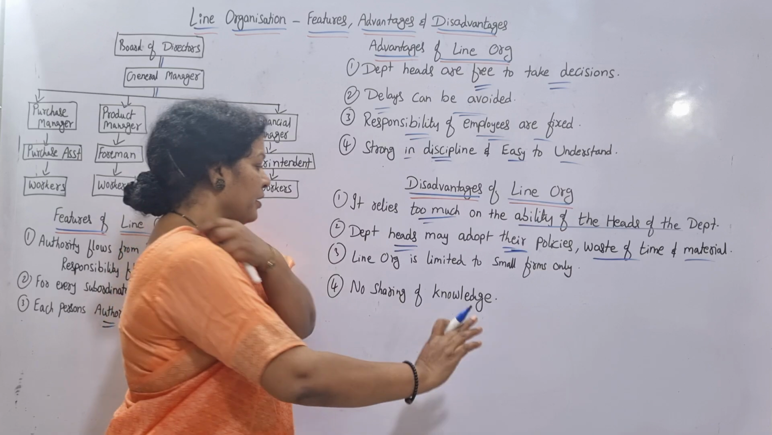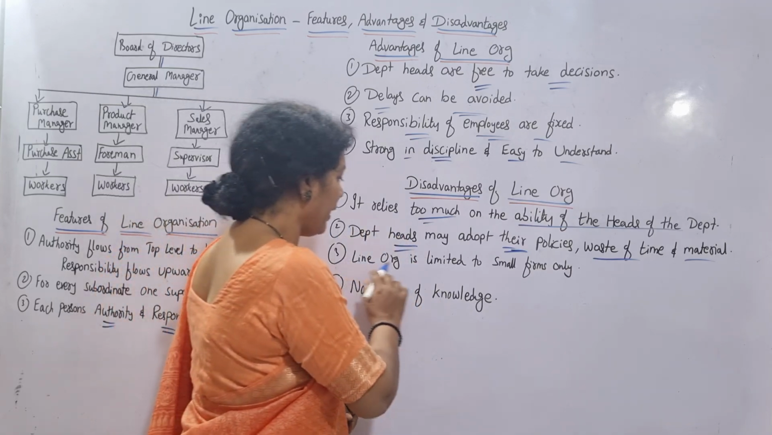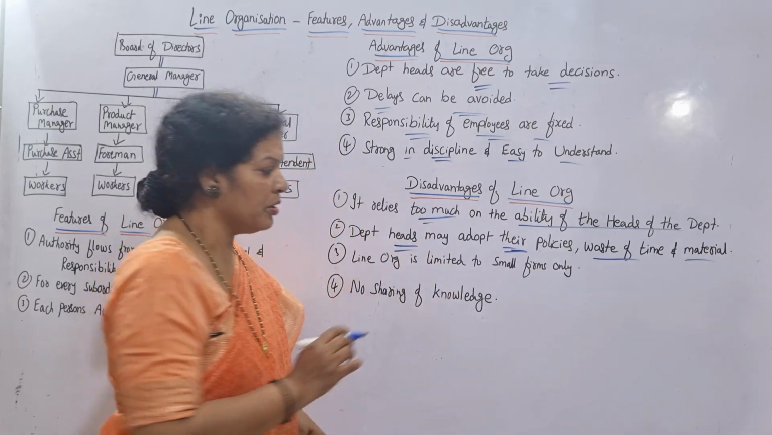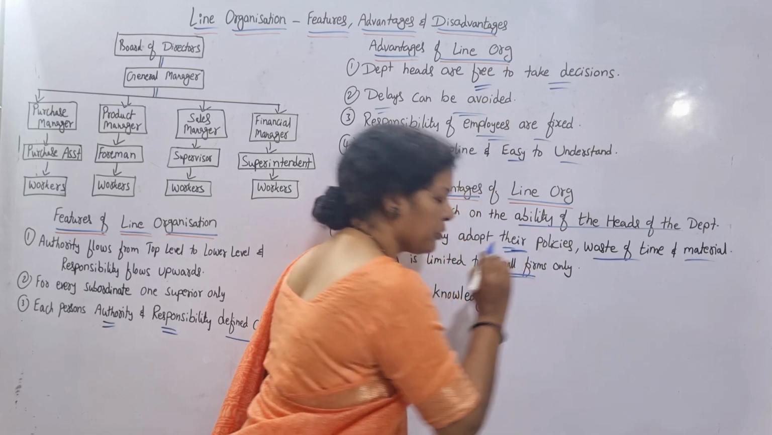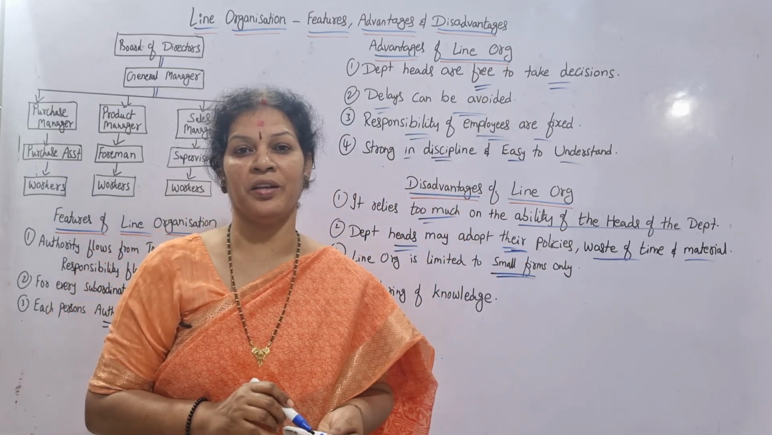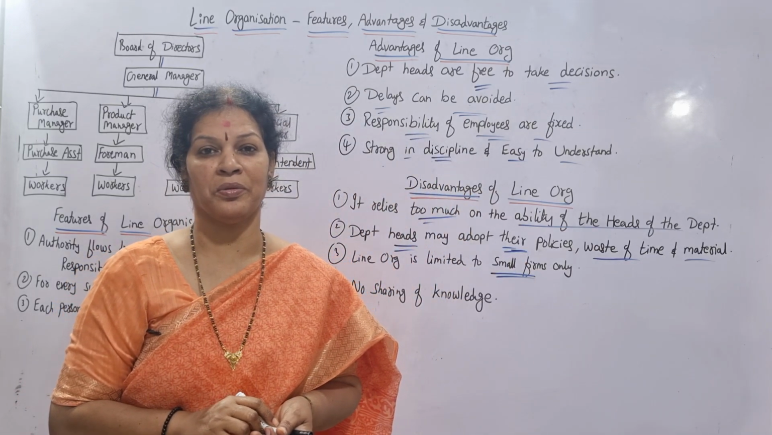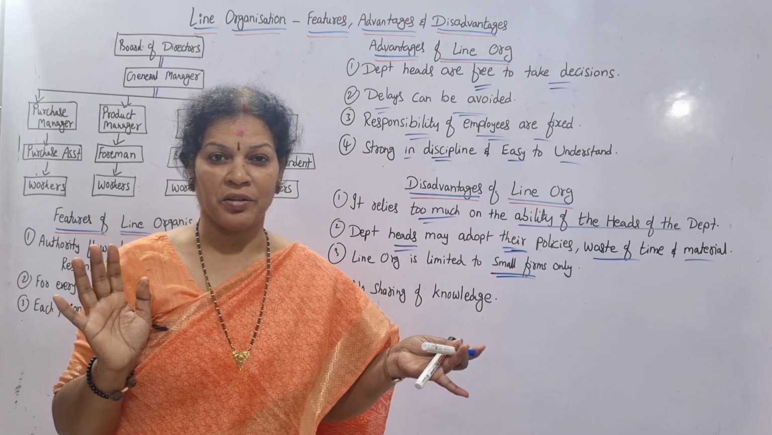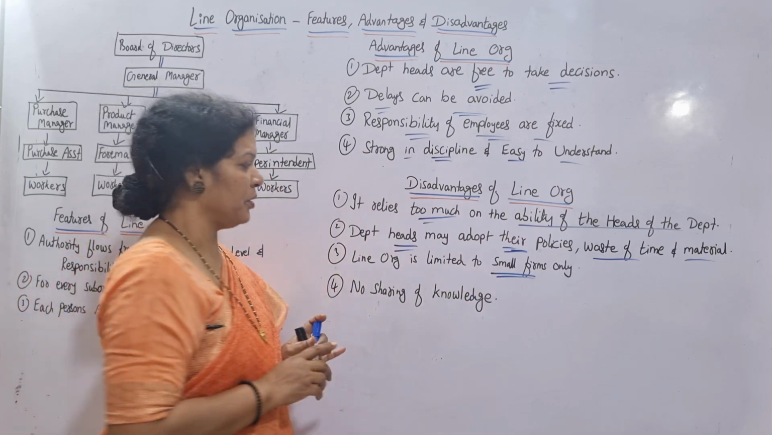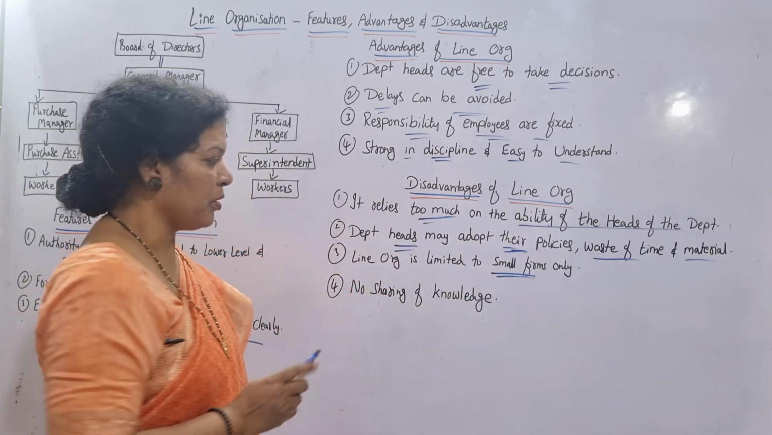Okay, and another disadvantage is line organization is limited to small firms only. Big organizations, line organization is not going to work out. Very big organizations, no. Small organizations, it is okay. So this is limited only to the small organizations.